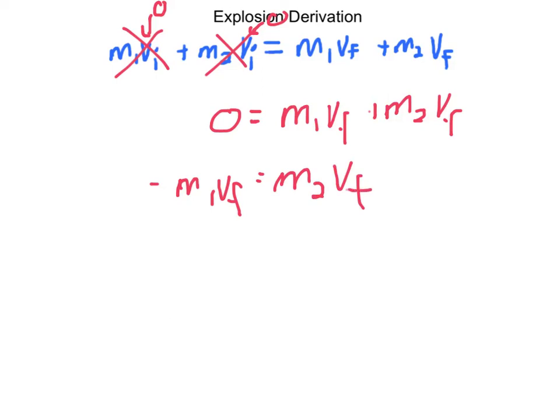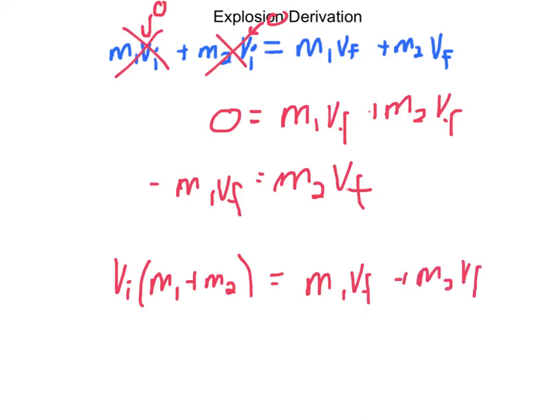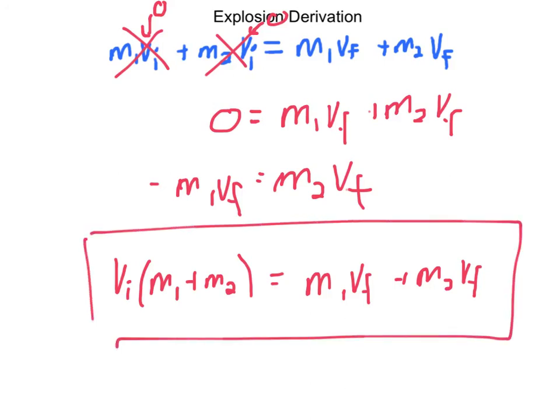Now, if the two objects were moving, let's say the two objects were stuck together, they're going to explode outwards, and they were actually moving in the beginning. Well, their initial velocities were the same because they're still joined up, right? So I'd have VI times M1 plus M2. Initial velocities are the same. That's why VI times the addition of the two masses equals now M1 VF plus M2 VF. Right? They explode outwards from there. So that's if they are moving in the beginning.